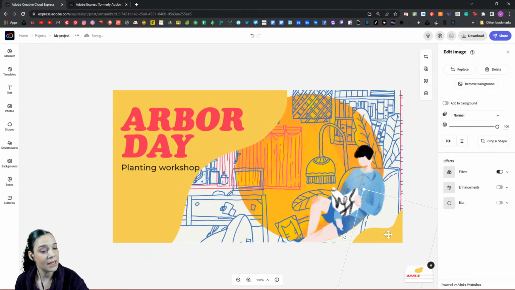And then I do like this blob over here, but what I'd really like to do is bring some more in. I want to make this look like paint rather than blobs. And to do that, what I think I'm going to do is add some more blobs in and have them scattered along my canvas here.